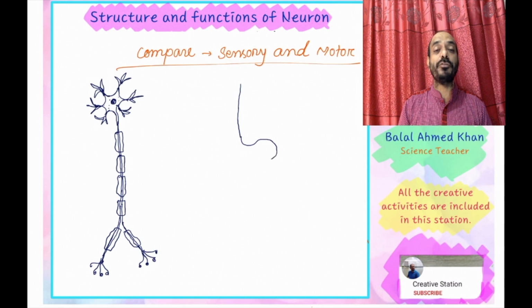Now I am trying to draw a sensory neuron or sensory nerve. The cell body of the sensory nerve is located at the center, and it controls all the activities of the cell from the center.